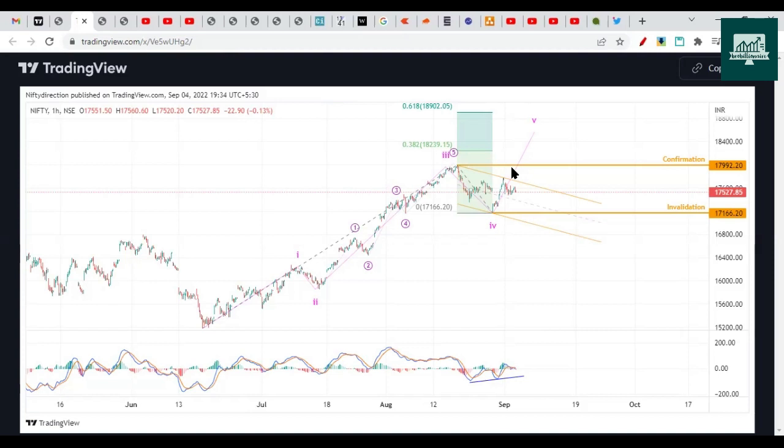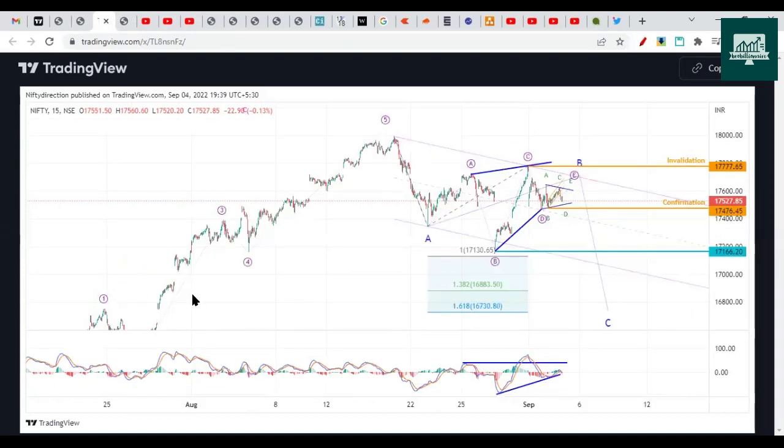But we have a pretty bearish view. We also mentioned the probability for this is 10 to 15%. And this analysis will be invalidated once it breaks 17,166, which is a swing low of 0.38 Fibonacci. So if 17,166 is broken, then this chart will be invalid. So we have to wait for confirmation to consider the bullish case.